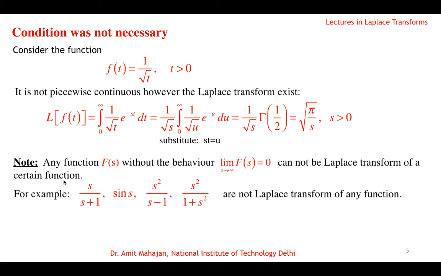For example, s over s plus 1, or sine of s square over s minus 1, or s square over 1 plus s square: in these functions, if I take the limit as s tends to infinity, the limit is non-zero. So they cannot be the Laplace transform of any function f(t).